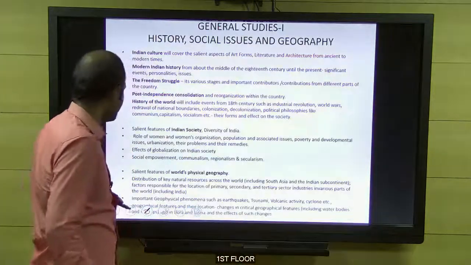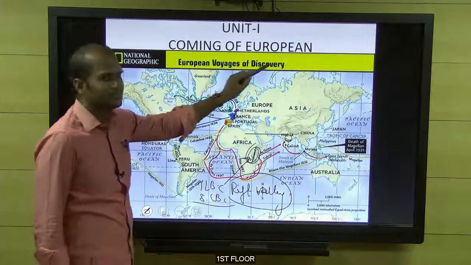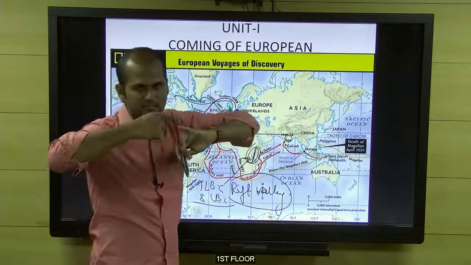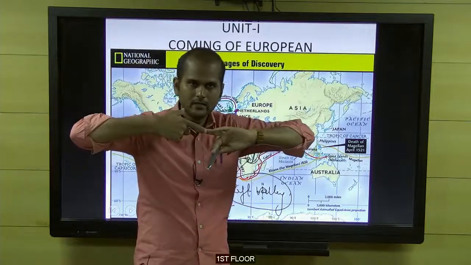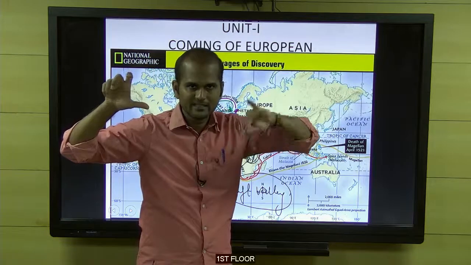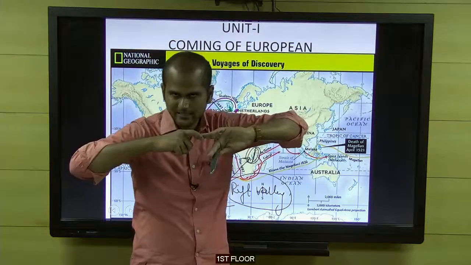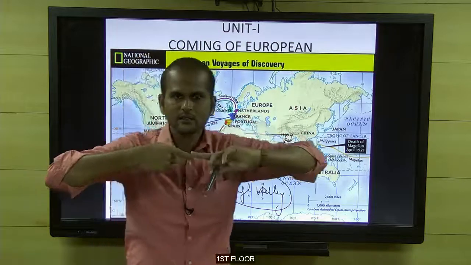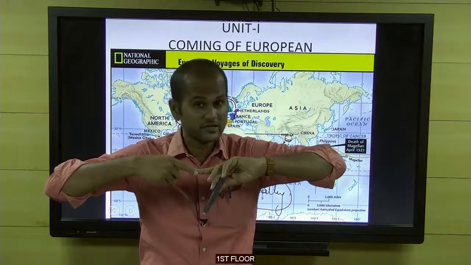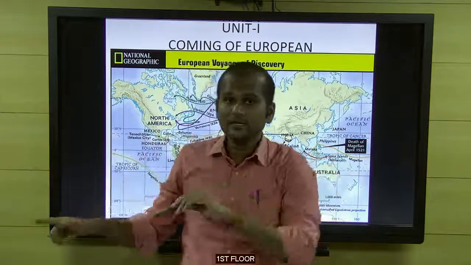So, the first thing we discussed is what is history. The second thing is the timeline of history: 7 lakh or 5 lakh BC to 2020. The third thing is who is the father of history. We mentioned Herodotus, the father of history. And the fourth thing is the one I just opened.